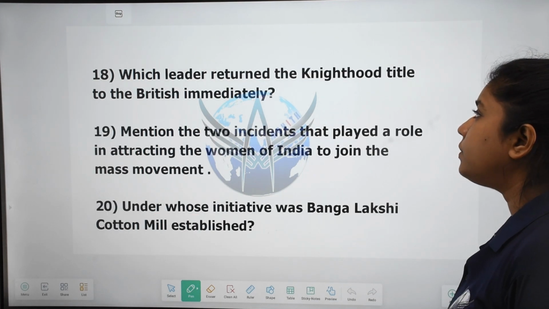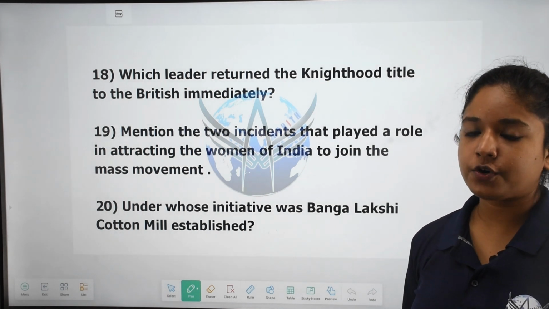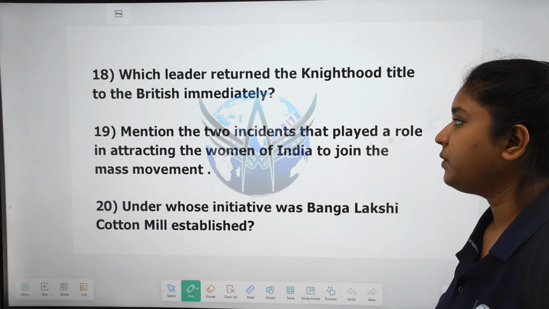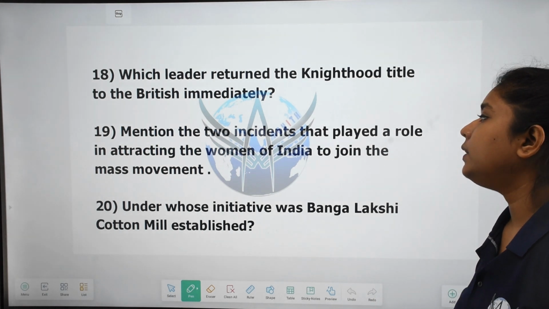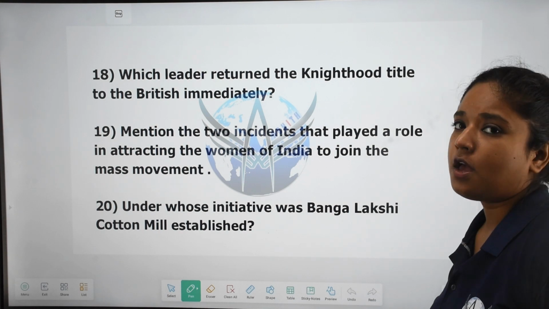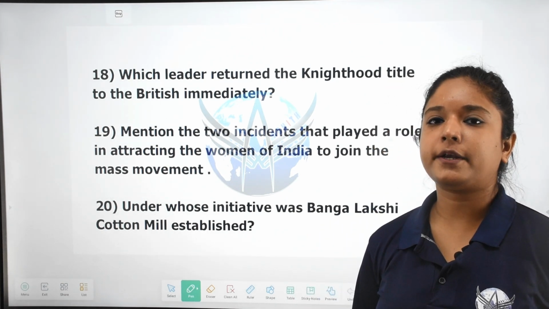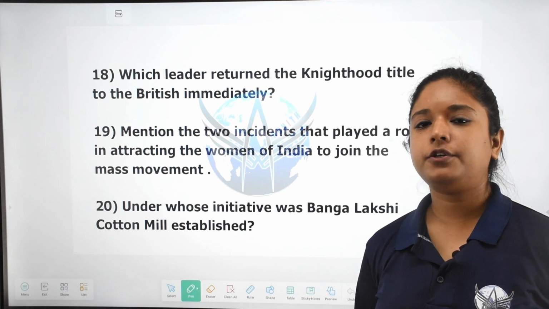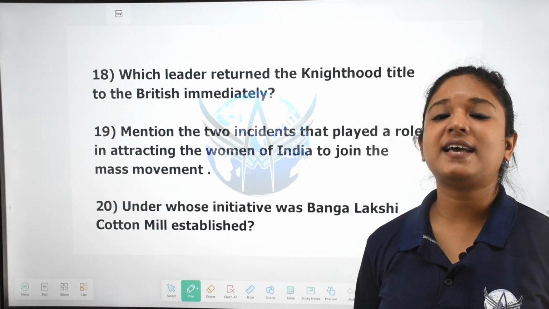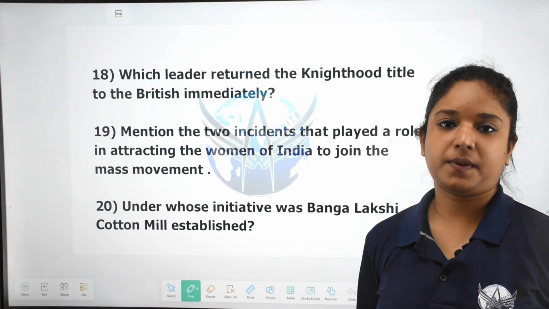Next, which leader returned the knighthood title to the British immediately? Bipin Chandra Pal urged it, and right after that Gopal Krishna Gokhale returned his knighthood title. Mention the two incidents that played a role in attracting the women of India to join the mass movement. A few minutes back I told you that the women also actively participated. Sarla Devi Chaudhurani was a prominent figure, no doubt, but many common women, many women who remained inside the kitchen, also actively participated in this movement.